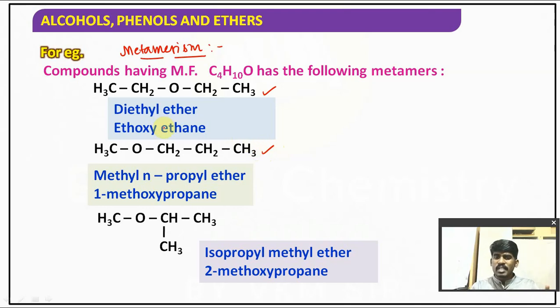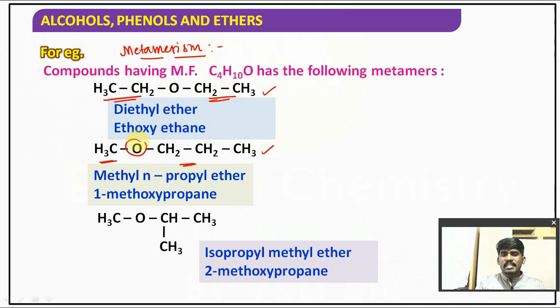So the compounds have the same molecular formula, but there is a difference in the number of alkyl groups or the length of the alkyl chain. If alkyl groups are different on either side of the functional group, such compounds are called metamers. Here on either side of oxygen two ethyl groups are there, but here on either side of oxygen one methyl group and one propyl group are there.